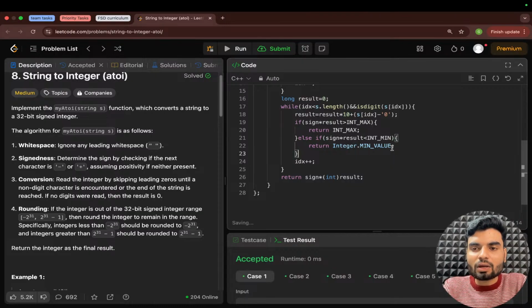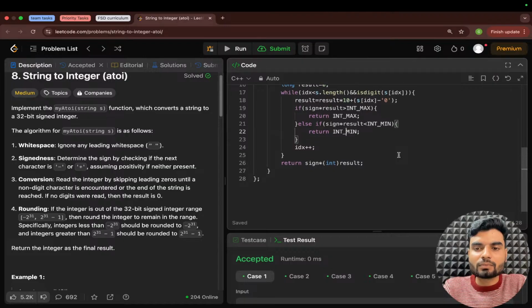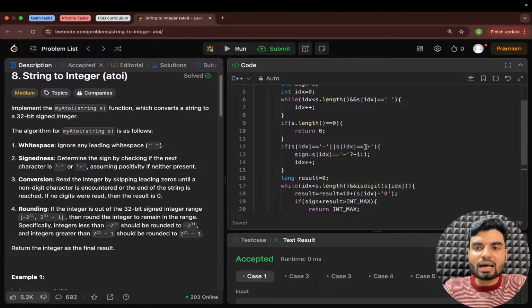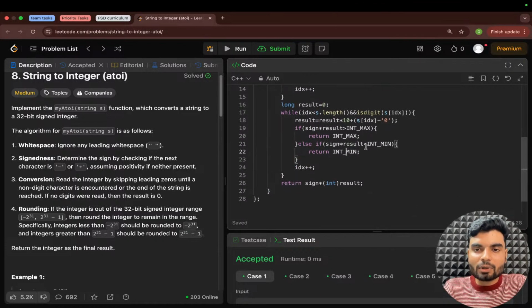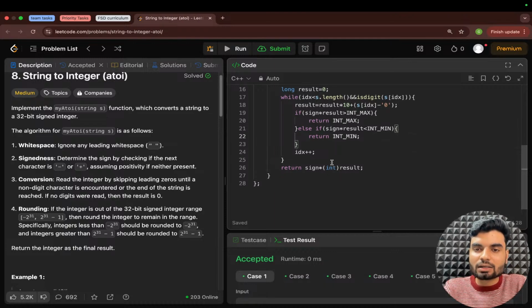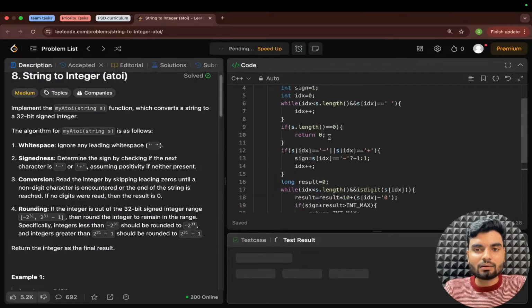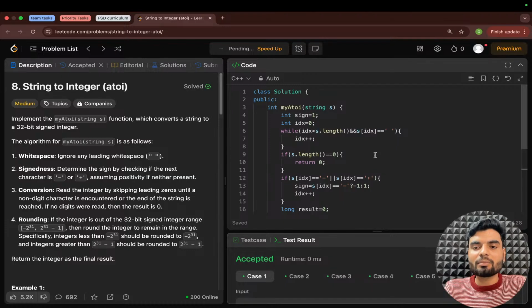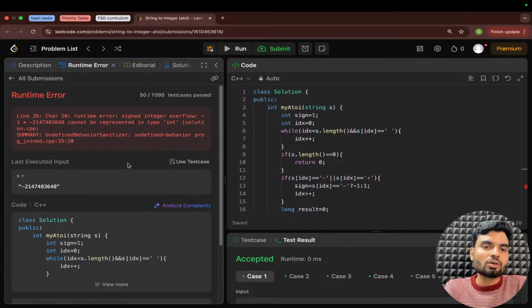Now here, same thing you have to return. Here you will have INT_MIN. Okay, and this is what we are doing. I hope we have converted this completely to C++, right? Sign we have, length we have, defined everything. We are checking with the symbol as well. The conversion is also being done, checking with the rounding also, and returning also. Probably this would work if I haven't left anything. Oh great, it worked. Now what we have done is convert it. Oh, so sad. Runtime error, found integer overflow.